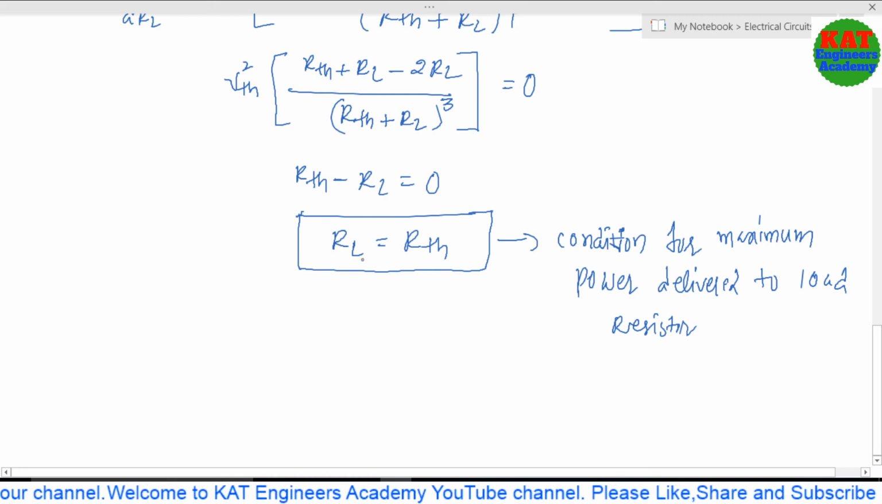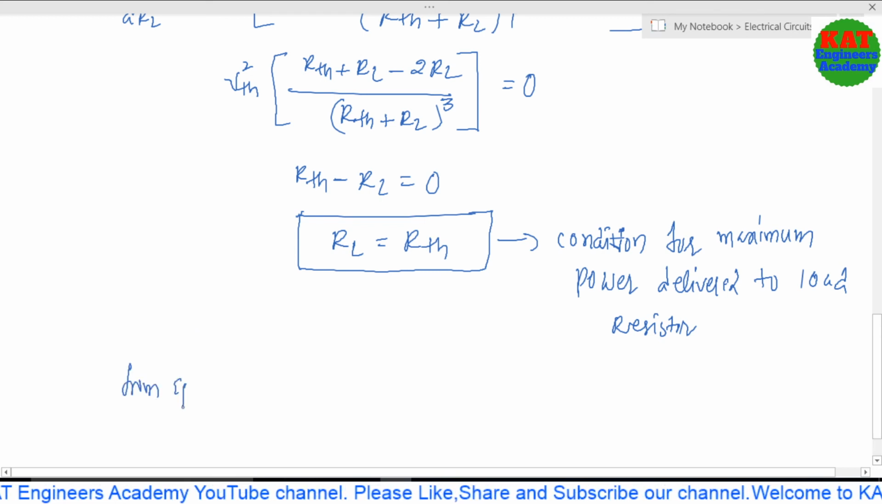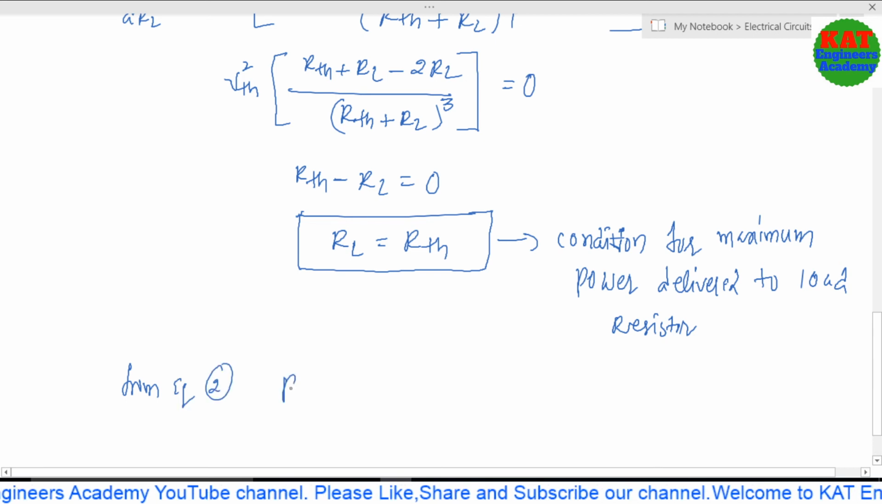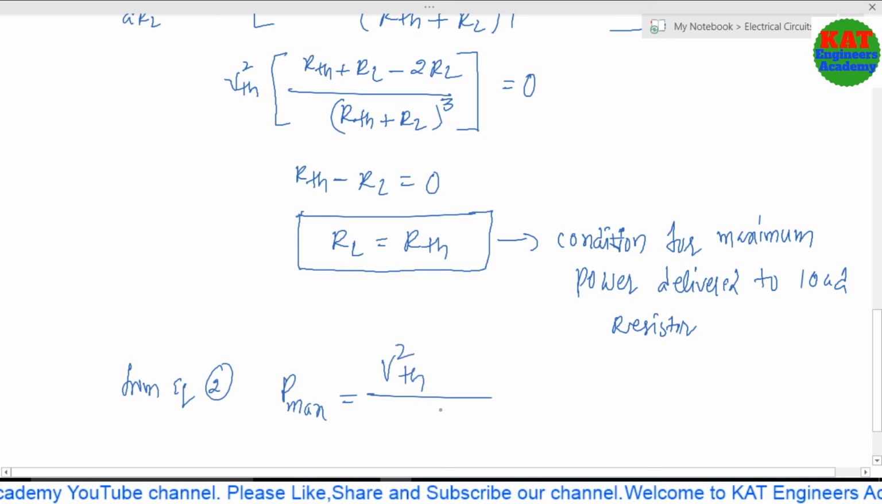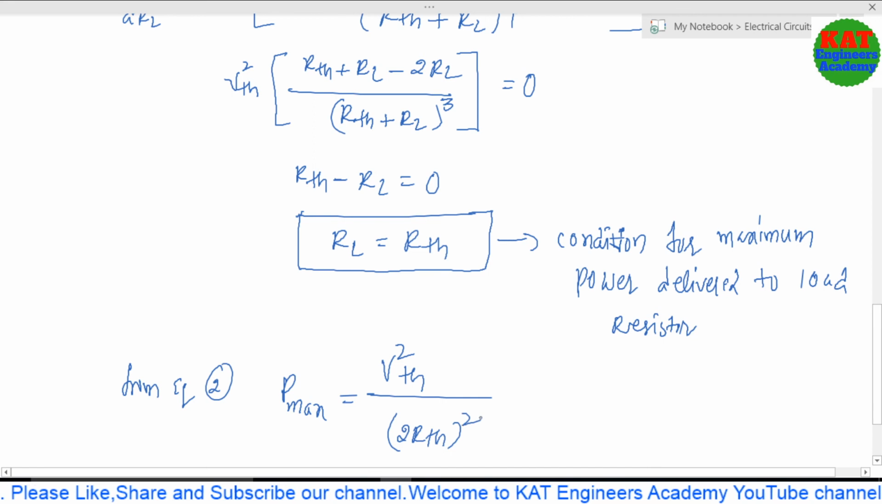Okay, friends. Sometimes we have to determine the maximum power at RTH, that is, at the maximum power point. So from equation 2, we directly determine P max. The formula is VTH square by (RTH plus RL) whole square into RL. Where RL equal to RTH, we get VTH square by (2 RTH) square, substituting RL as RTH.